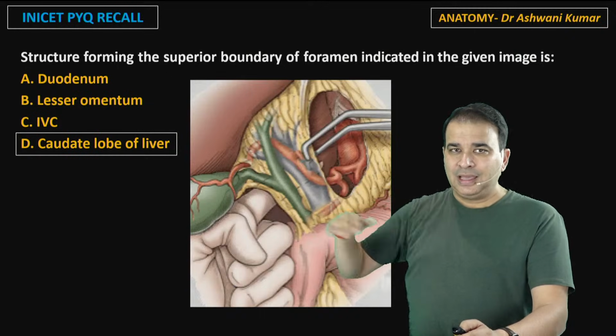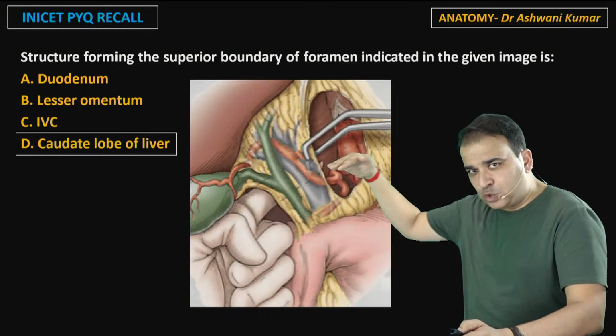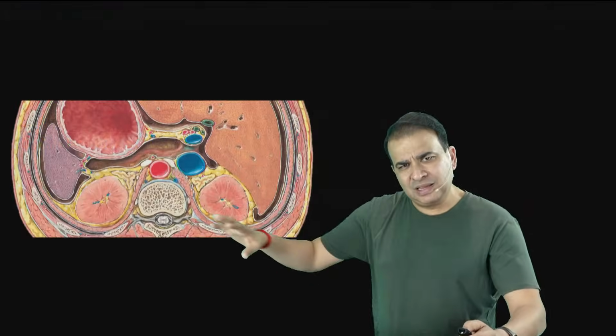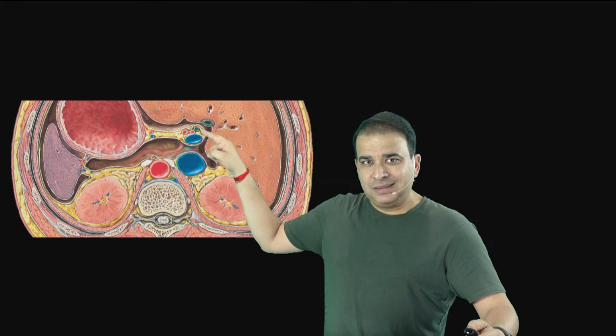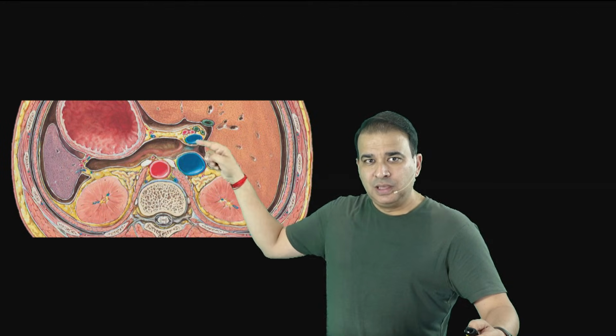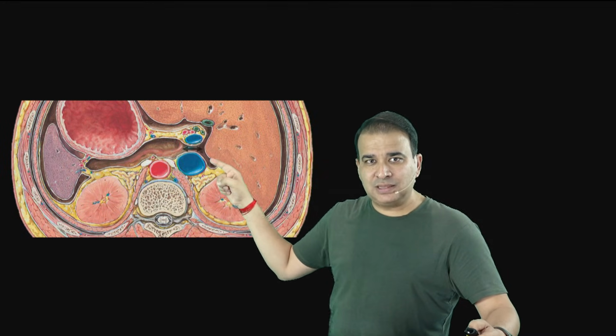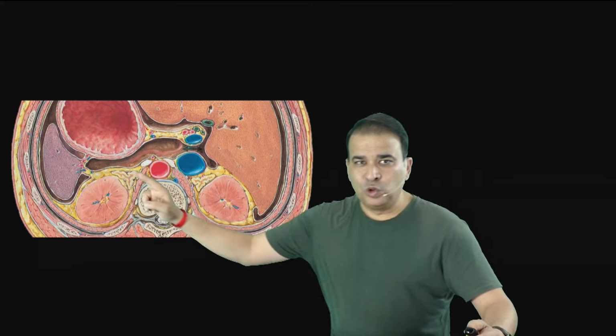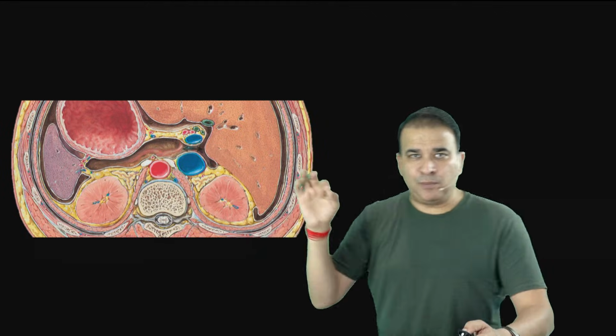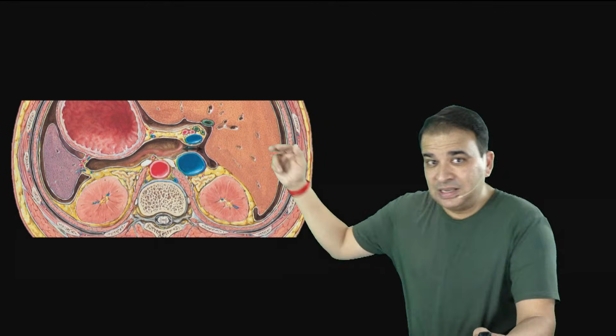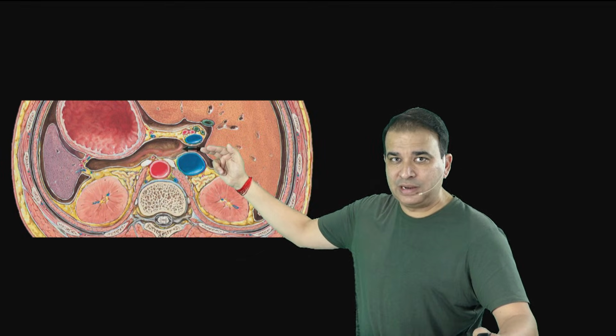So the first part of the duodenum is in the floor, and the caudate process, caudate lobe of liver, is above. Let me show you a transverse section from this area here, something like that. So that is the stomach there. Let's get oriented. This is the lesser omentum, and this here is the free margin of the lesser omentum. And look at this blinking structure there. That is the epiploic foramen. This whole thing is the lesser sac, guys. So the greater sac is connected to the lesser sac by this foramen here. So the epiploic foramen, or foramen of Winslow, is present just behind the free margin of the lesser omentum.